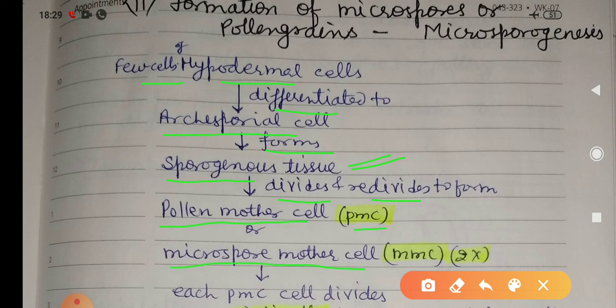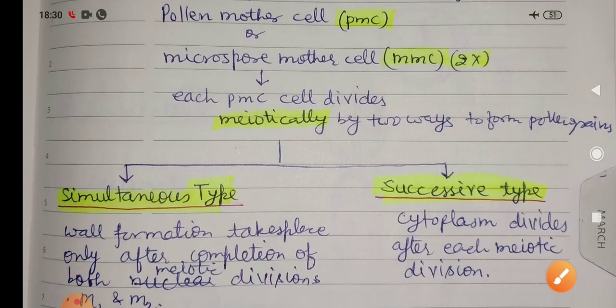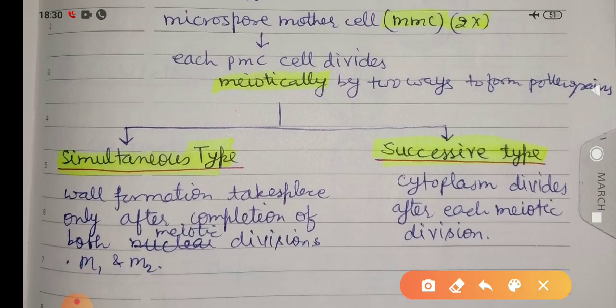These are diploid. Now each pollen mother cell again divides meiotically, and this division may take place in two ways: simultaneous division and successive division.